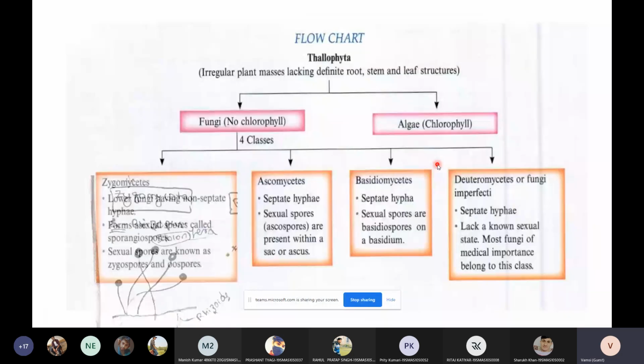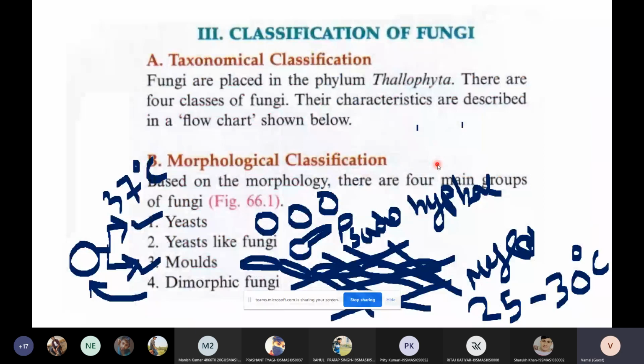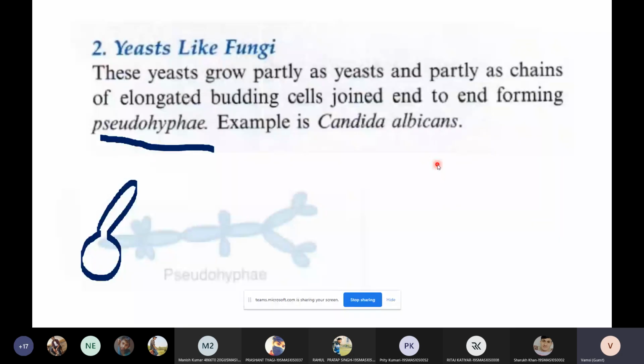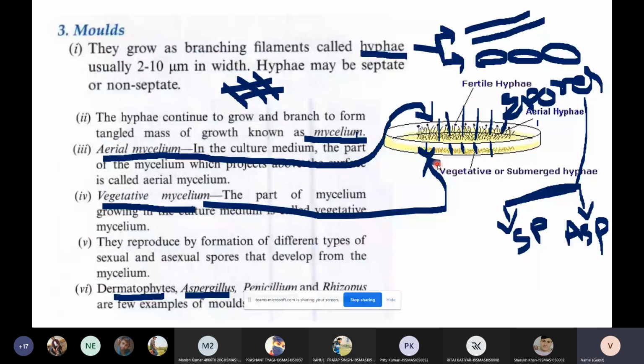Then coming to the morphology, first we have yeast. An example is Cryptococcus neoformans. Then we have yeast-like fungi, which include Candida albicans, which possess pseudohyphae. Then the third one is molds. Molds are strands of yeast cells that grow together. A group of hyphae will make a mold or mycelium. We have 2 types of mycelium: aerial mycelium and vegetative mycelium. Aerial mycelium is present above the medium, whereas vegetative mycelium is present below the medium.